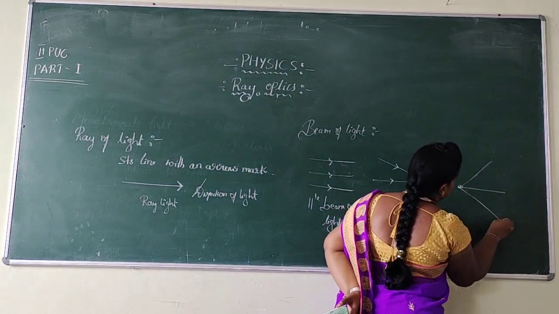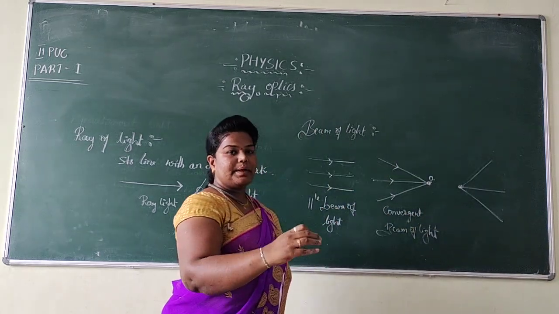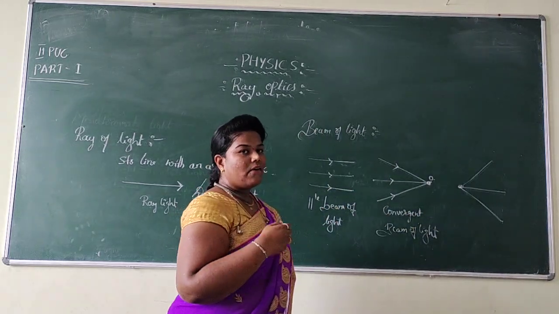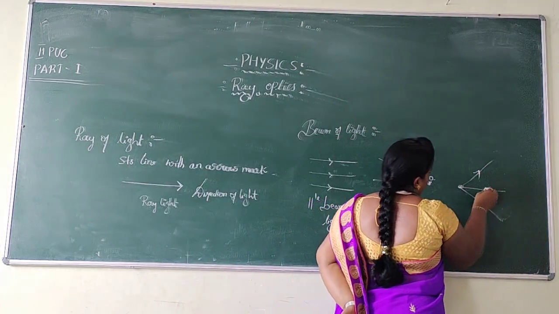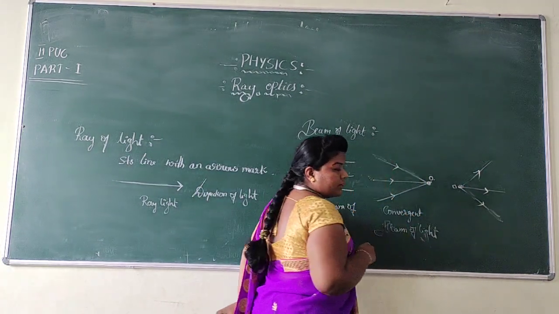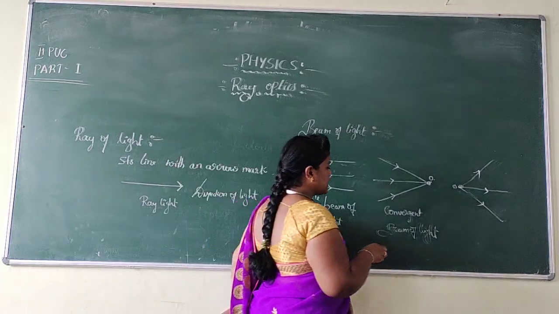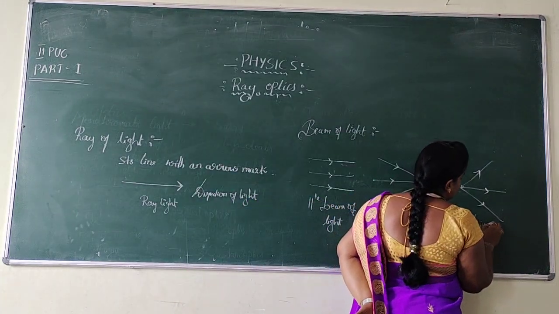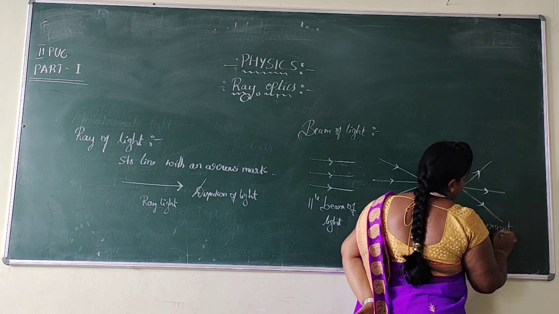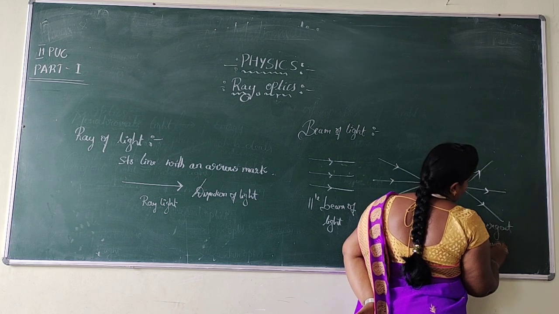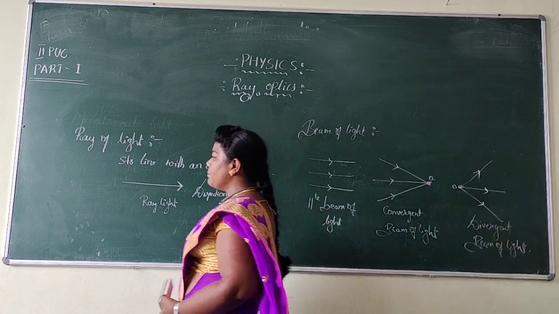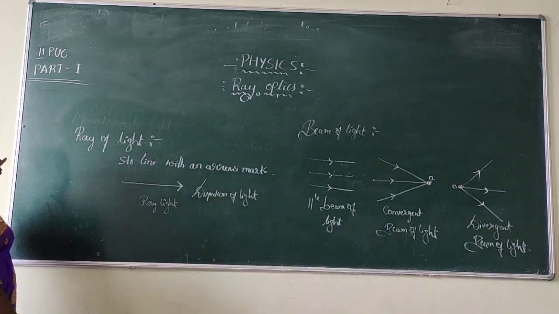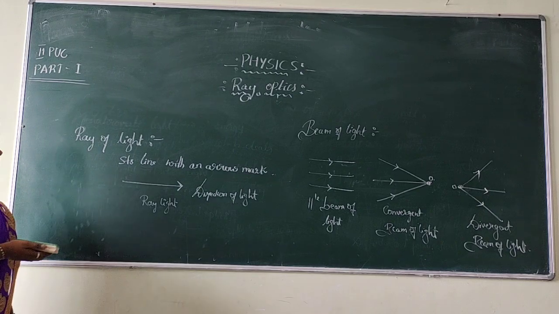Similarly, dear students, there is another type of beam of light that we should understand, that is a divergent beam of light. It means the rays of light are coming out of a point. You can observe the diagram. Don't forget to represent the arrow mark. I am repeating again and again. So these three are the beams of light, each consisting of two or more rays.